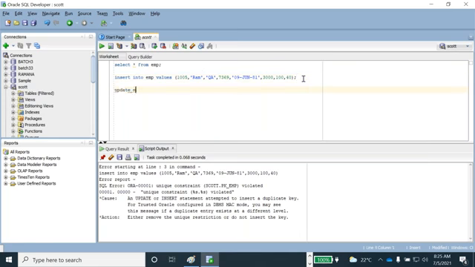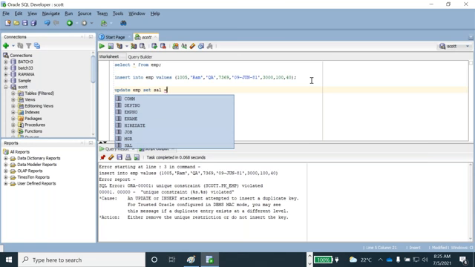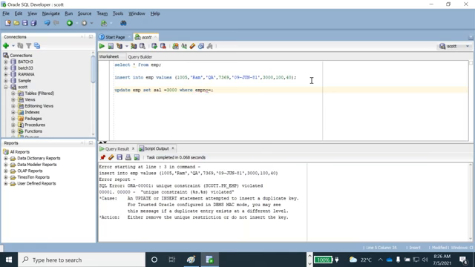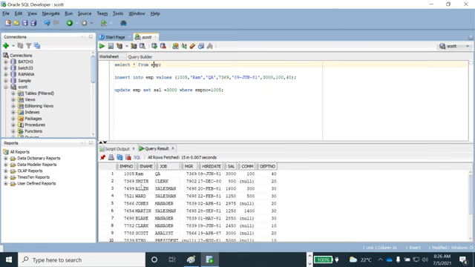It's going to override: update EMP set sal equal to 3000 where employee number equal to 1005. Like that it will happen in the ER model. So one row updated. Now you can go and see what happened. Earlier it was 1000 salary. Now it is updated to 3000.